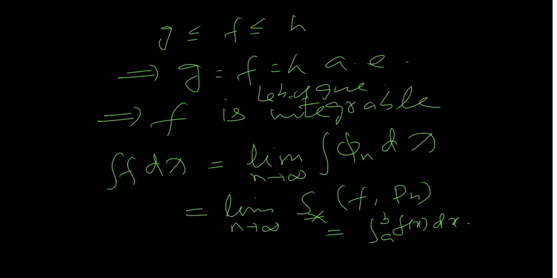Now we prove the next theorem, which is also very important, which we call the Lebesgue-Vitali theorem. One thing you note is that a Lebesgue integrable function need not be Riemann integrable.